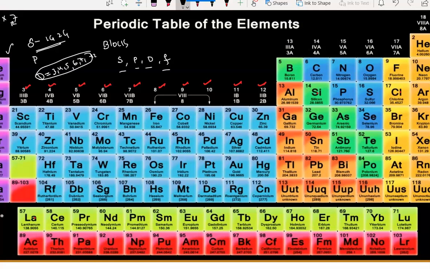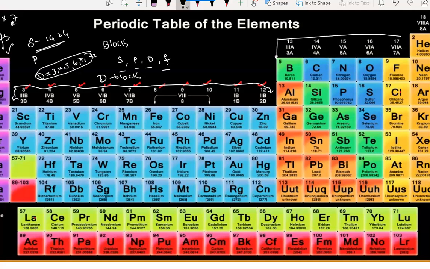He called these D block elements. This total block is D block, and these two are S block elements. And from group 13 to 18, he called these P block elements. P block elements have 13, 14, 15, 16, 17, and 18.